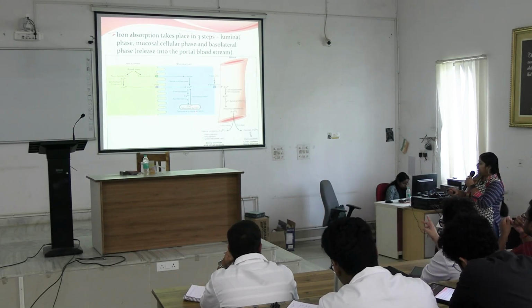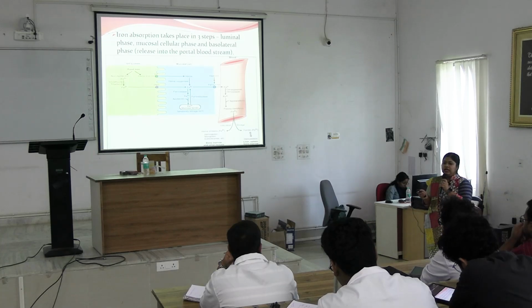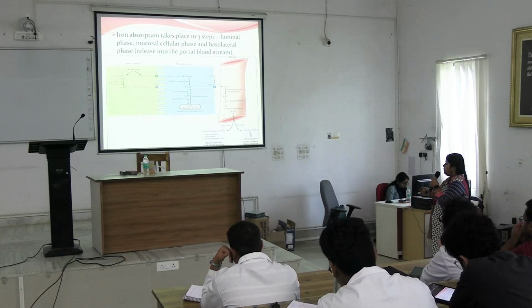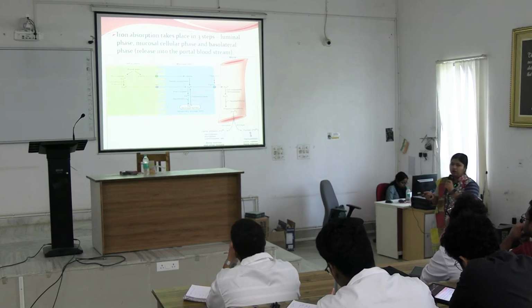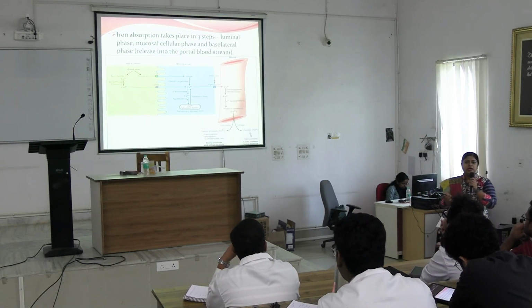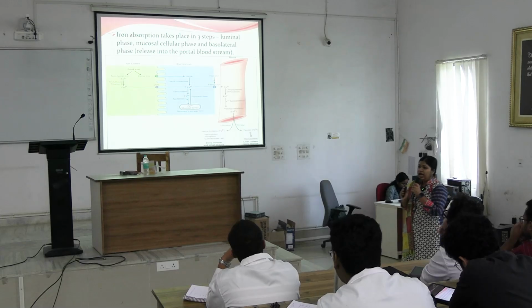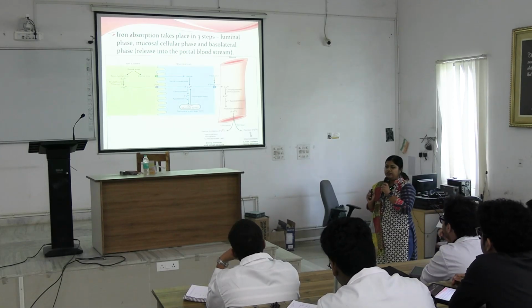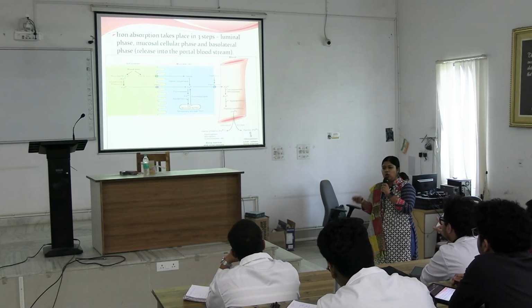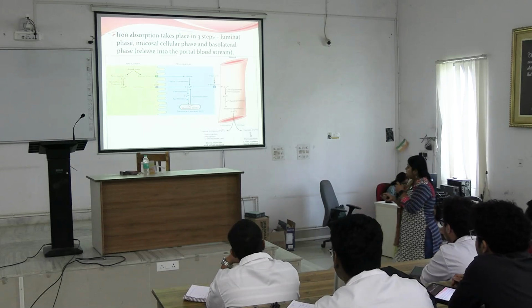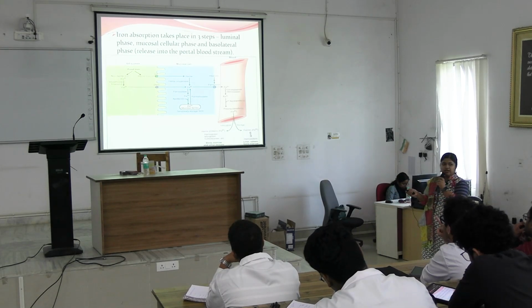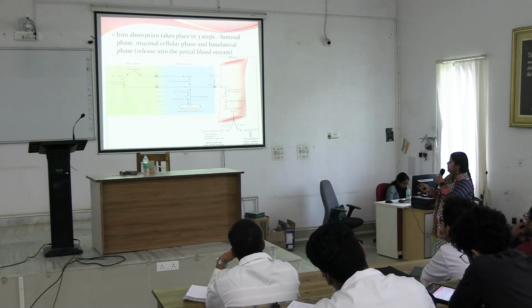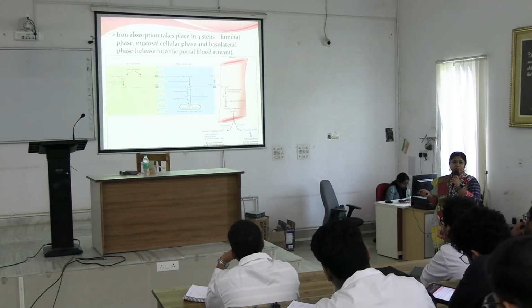Now this ferritin is stored temporarily. Why temporarily? The further absorption from mucosal cell to blood or crossing the basolateral membrane depends on the person's body iron concentration. If the iron concentration is low in blood, this ferritin will be further reduced to ferrous and this ferrous will be transported to the blood.